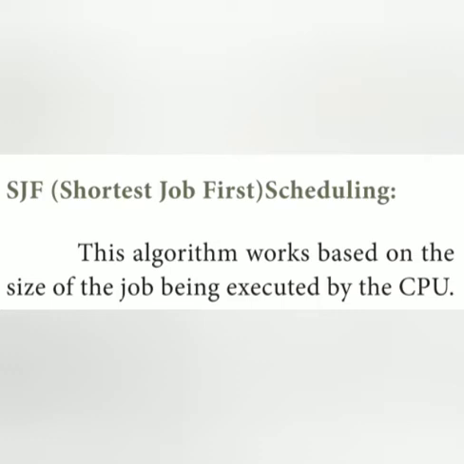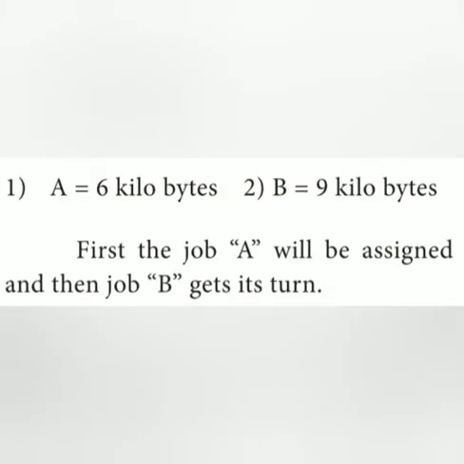This algorithm works based on the CPU size of the job being executed by the CPU. So consider two jobs A and B. A is 6 kilobytes and B is 9 kilobytes. First job A will be assigned and then job B gets its turn. A's size is small, that is 6 kilobytes. B's size is big, that is 9 kilobytes.